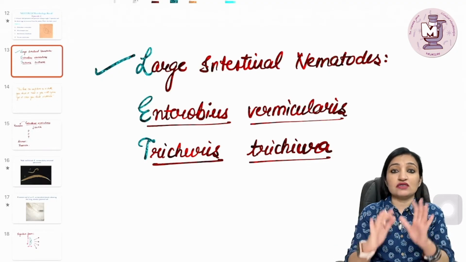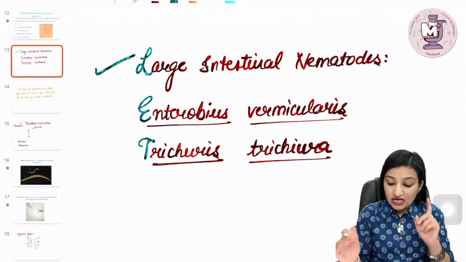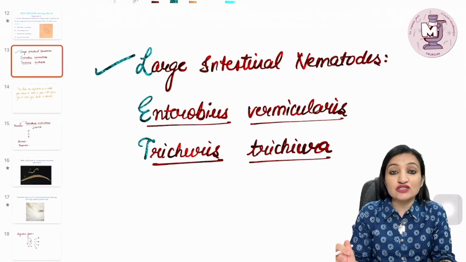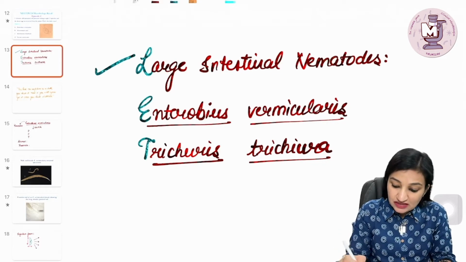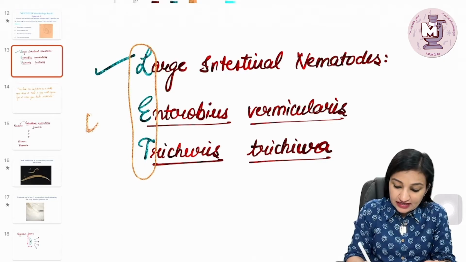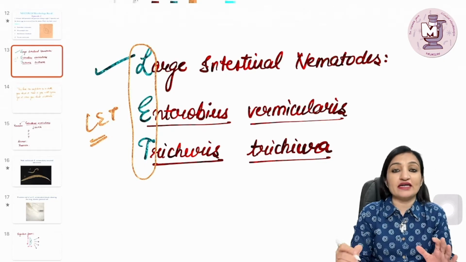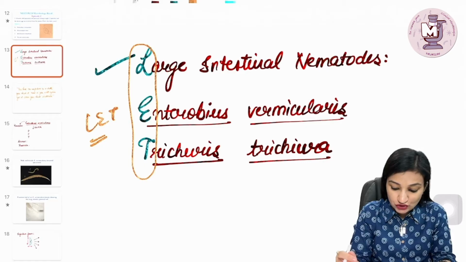Now, as far as large intestinal nematodes are concerned, please remember there are two significant examples, medically important large intestinal nematodes, Enterobius vermicularis and Trichuris trichiura. Now, remember these conveniently as LET, L-E-T, LET, L for large intestinal, E for Enterobius vermicularis, T for Trichuris trichiura.